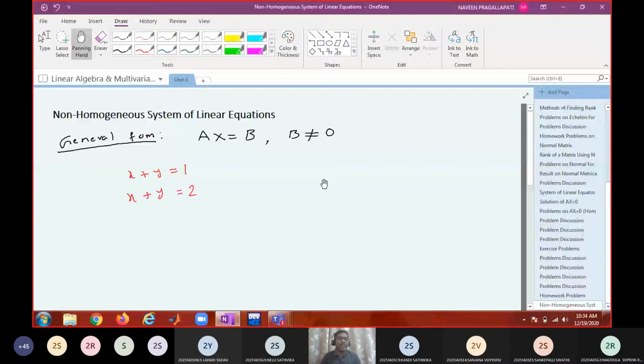Similarly, can you provide an example of a consistent system? Something like x plus y equal to 1, x minus y equal to 1. Is it consistent?